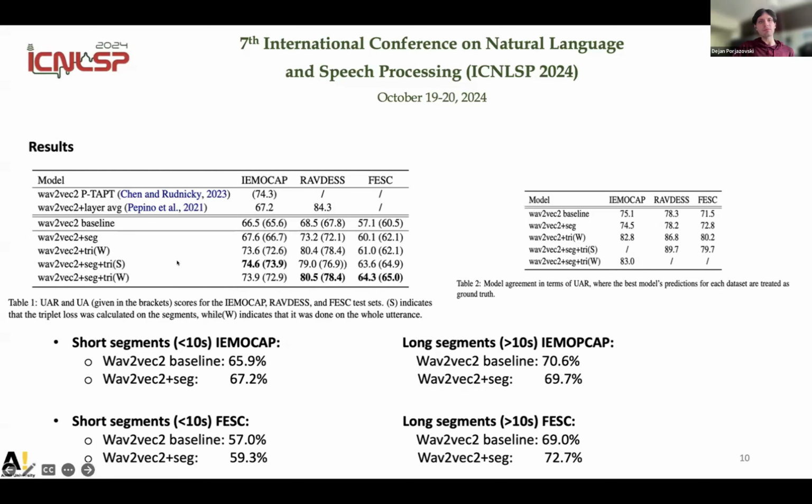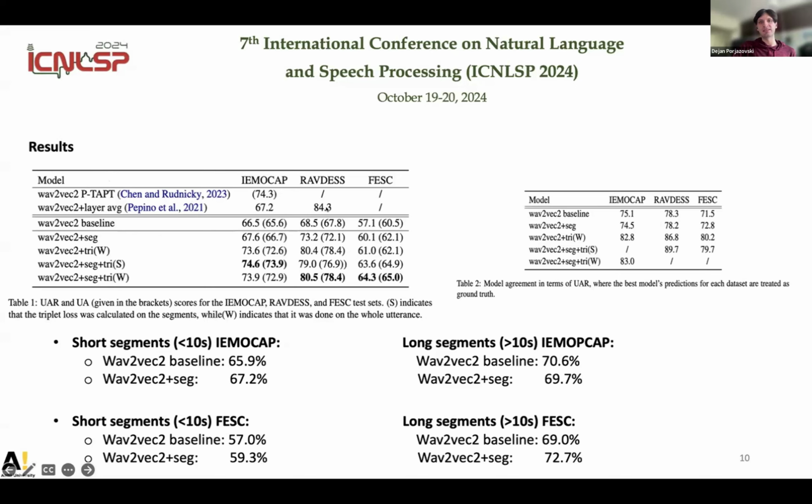Then we also compared our models to some of the literature. For example, the first model is wav2vec2 PTAPT, which used to be state-of-the-art. This model basically modifies the pre-training objective of wav2vec2. So they pre-train it in a different way so that it can take into account the emotions. And our model performs slightly worse, but is still comparable.